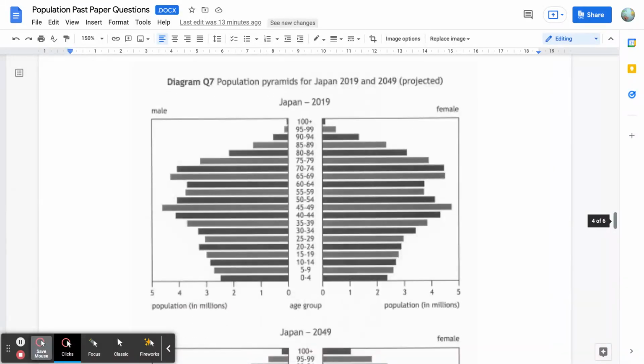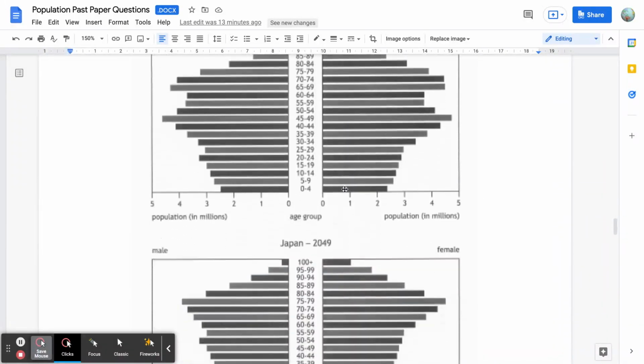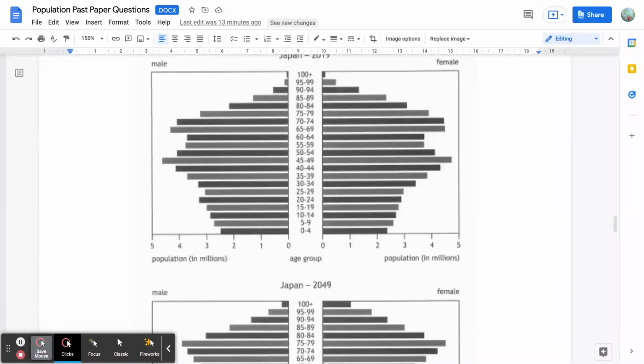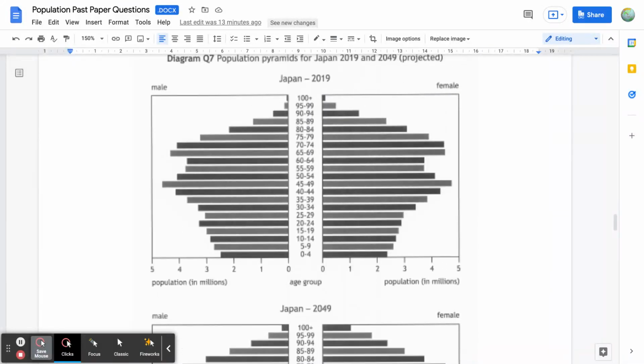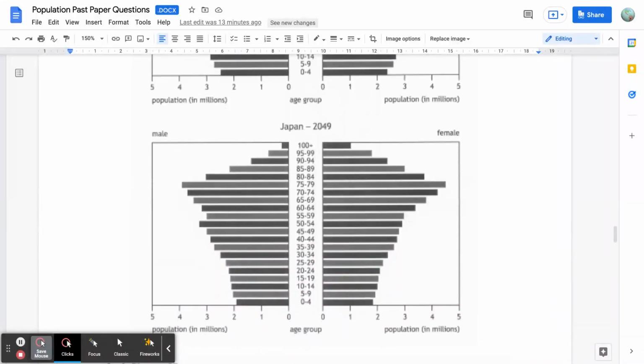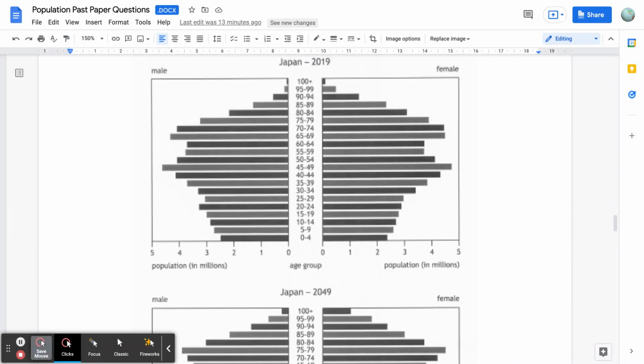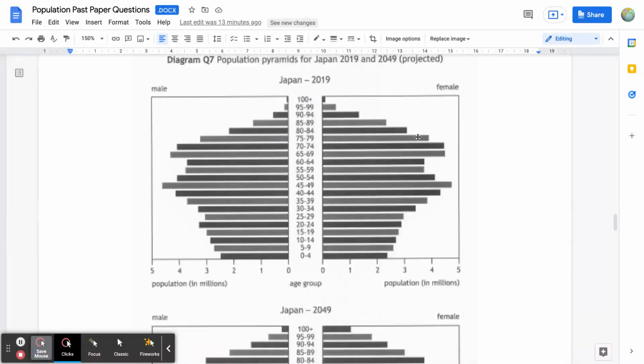Now, the population changes are presented to us through two graphs, and we can see Japan in 2019 and Japan in 2049. And the key change that you should realize in Japan's case is that in the future, there is going to be an increasing number of people in the much older age groups. For example, 75 to 79 is running at almost 9 million people in Japan, compared to 2019, when that age group only had slightly less than 8 million. So that's more than 1 million more people in that very old age group.